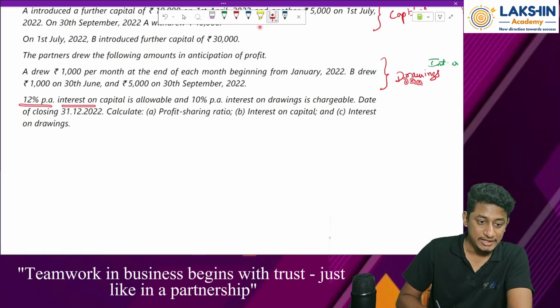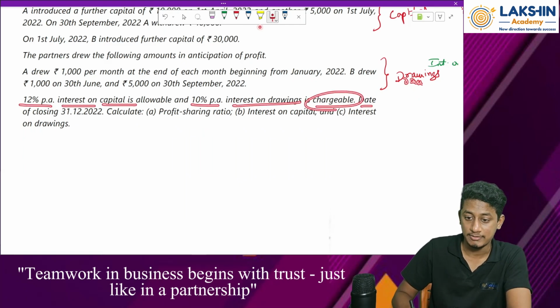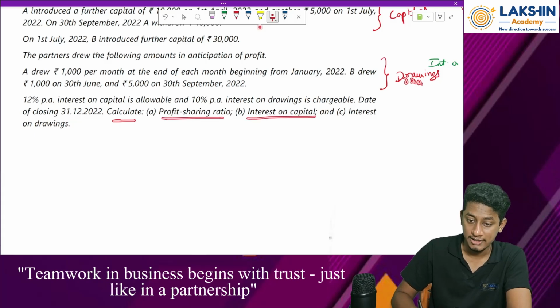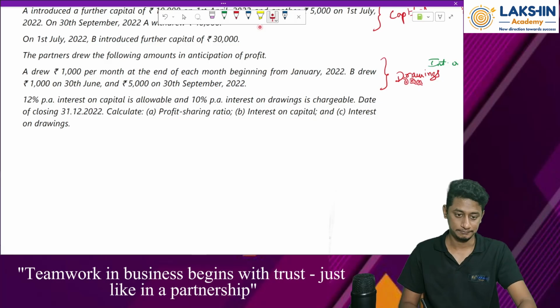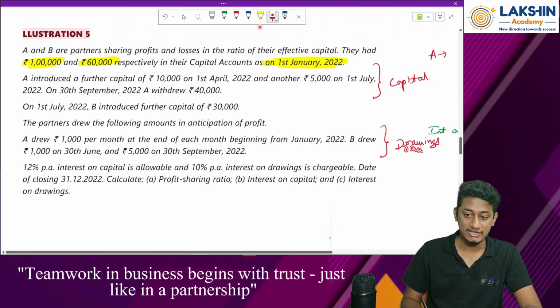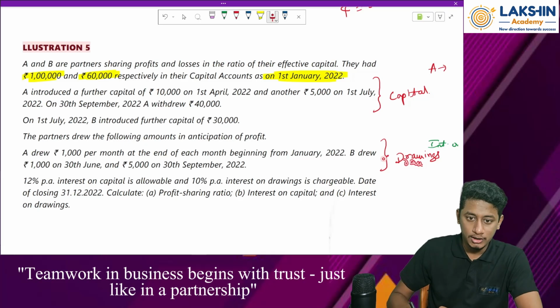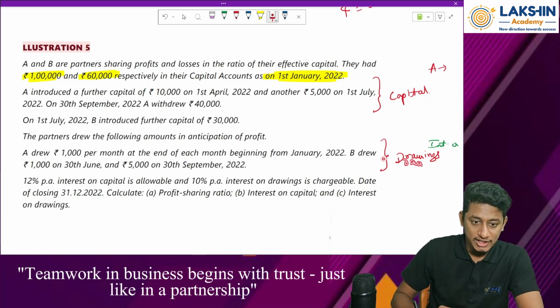12% per annum interest on capital is allowable and 10% interest on drawings is chargeable. The date of closing of the year is 31/12/2022. That means we are following the calendar year. Calculate the profit sharing ratio, interest on capital and interest on drawings. Let's look at it one by one. First of all, they have asked us to find the profit sharing ratio.